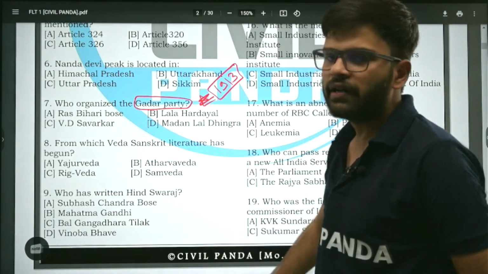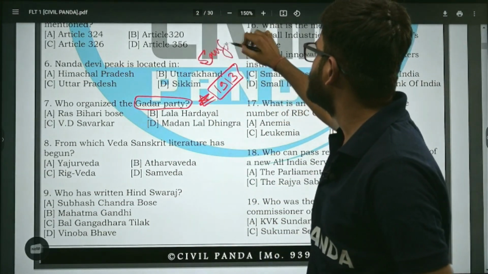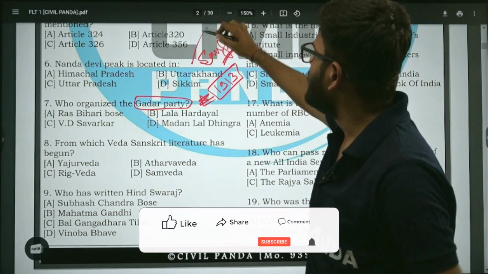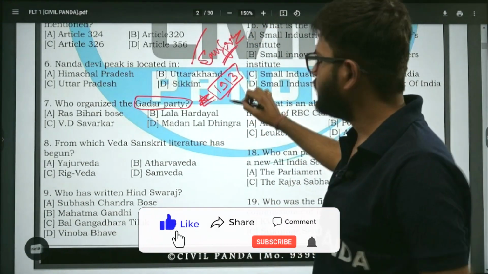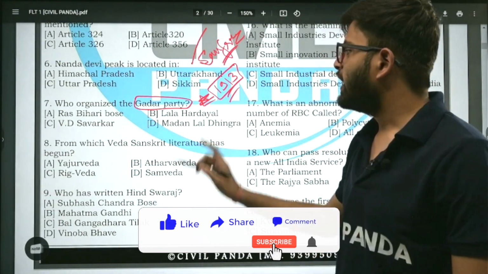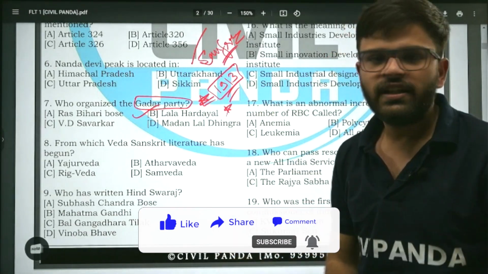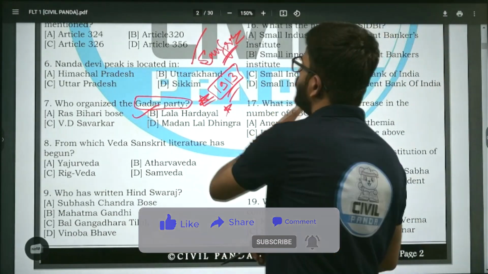1913. Where? In India? No, in San Francisco. So it was established in San Francisco. Its role in India's freedom struggle is undeniable. Now, the correct answer is option B. Lala Hardayal organized Ghadar party. Very good. Moving on to next question.